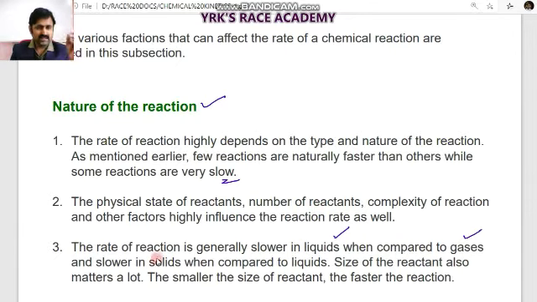So the reaction is slower in the case of solids, because they involve themselves in the chemical reaction to a lesser extent, because of the smaller size of gaseous molecules compared to the solids. Smaller size of the reactant means a faster reaction. Solids participate in a chemical reaction when they are in a finely divided condition compared to a lump of the solid substance. So if you take a solid directly, the chemical reaction speed will be lesser.